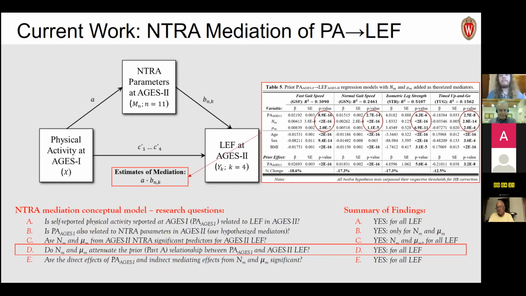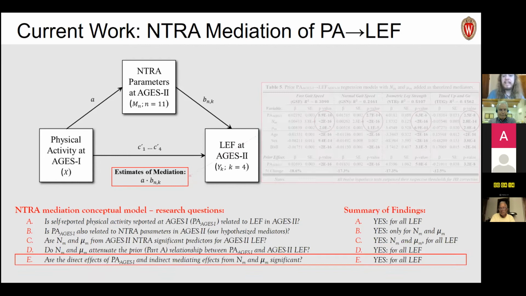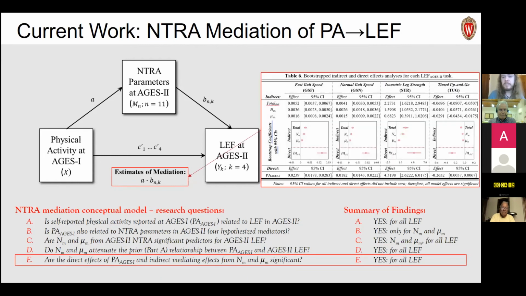So in other words, by adding muscle amplitude and location to our model, we've attenuated the effect of physical activity and LEF. So therefore, we can be sure that these two parameters capture some of that original variance and therefore are situated as mediators in this relationship. So finally, is this situation as mediators significant? This can be tested using bootstrapping.